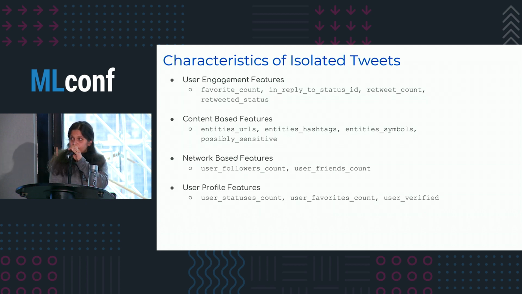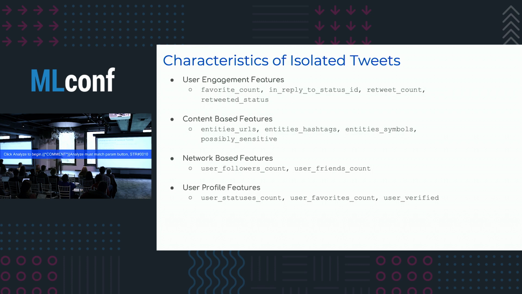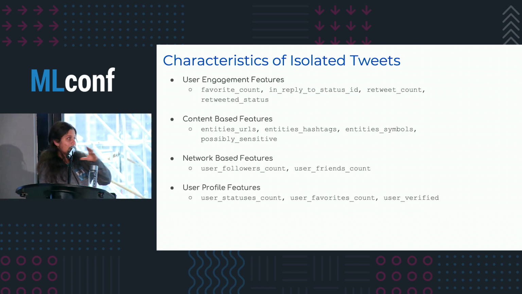So these are all the features that are available on the Twitter platform, and most of them are self-explanatory. The thing that I thought was interesting and wanted to emphasize before I finish was the user follower count and the user friends count. There were all these accounts that were posting bad content, right?